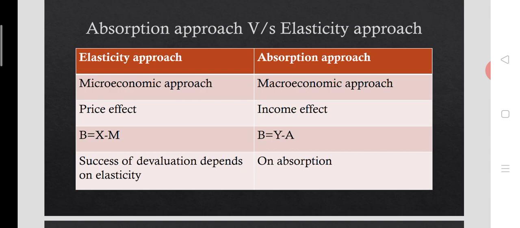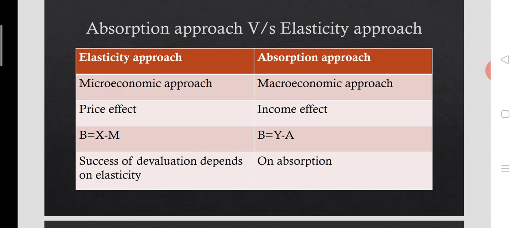Macroeconomic concepts of national income and aggregate expenditure will be taken as the variables. At the same time, in the elasticity approach, the microeconomic concepts of the elasticity of the imported commodity, elasticity of the exported commodity, change in export price, and change in import price are applied to study the effects of devaluation on the trade balance, and it considers the price effect.